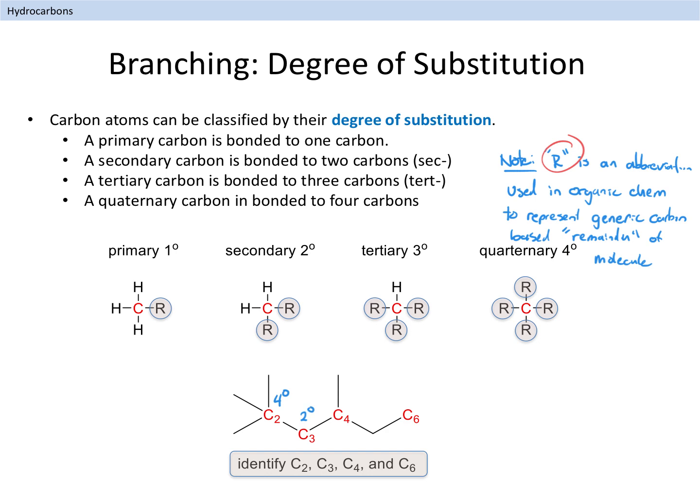What is the degree of substitution for C4? That's right, C4 is connected to three other carbon atoms, and so C4 is a tertiary carbon. Finally, we get to C6. We can see that C6, which we also might refer to as a terminal carbon atom, because it is at the end of a chain, is only connected to one other carbon atom, and so C6 is classified as primary.